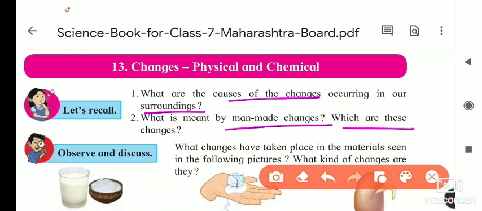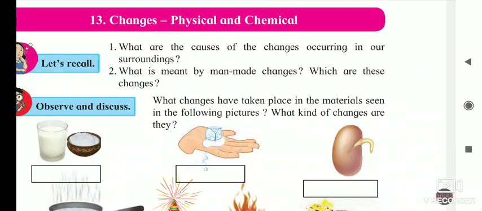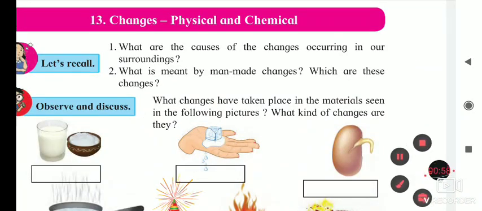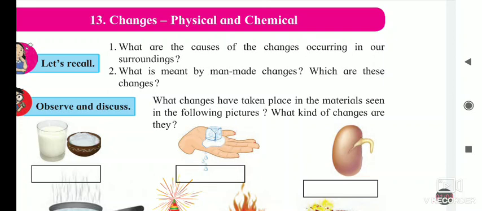And which are these changes? Some examples of man-made change are burning of hair. Suppose we burn something, then that is a man-made change. Cutting of hair, cutting of nails, switching the light on and off. These changes which are done by man are called man-made changes.